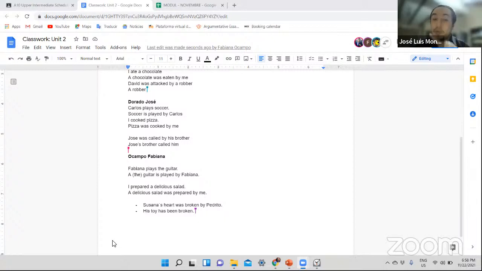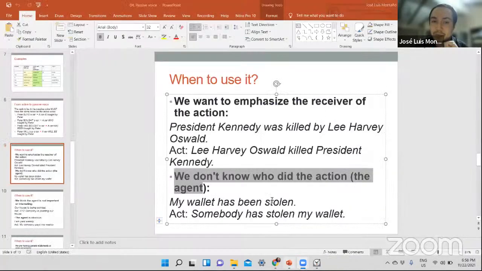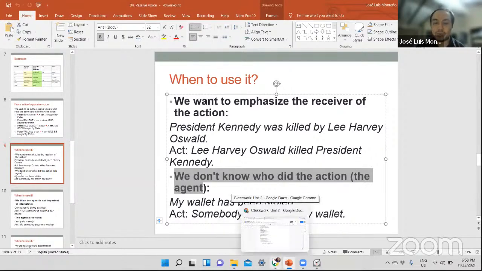All right. So one more is missing, please, Jose. Try to work on the second one as well. You don't need to write the active voice, only write the passive voice of the second type, please, in which you don't know who did the action. All right, work on that one, please, and we're going to go back.